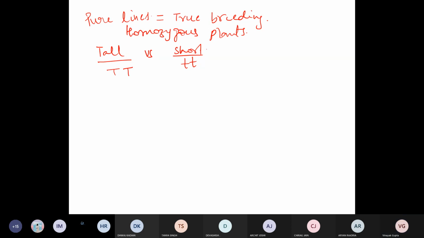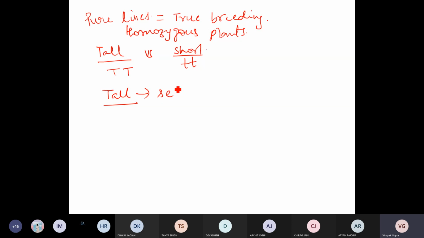Now, genotype can be determined by DNA sequencing. But as I mentioned, Mendel did not use any sophisticated instrument, without DNA sequencing or without using any technology. He just did a simple experiment to find out whether a particular plant is homozygous or not. The experiment is very simple. Let's consider his approach. He selected a tall plant.